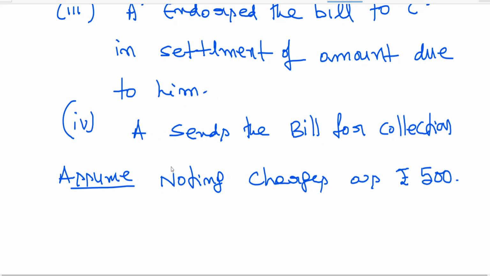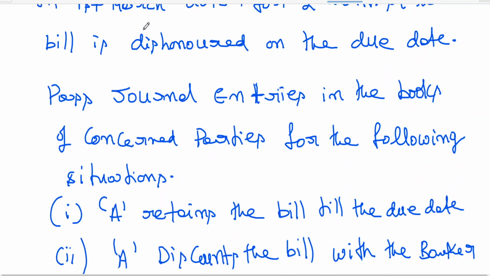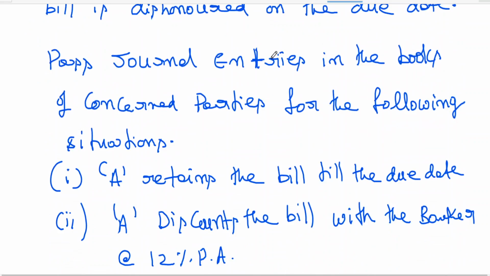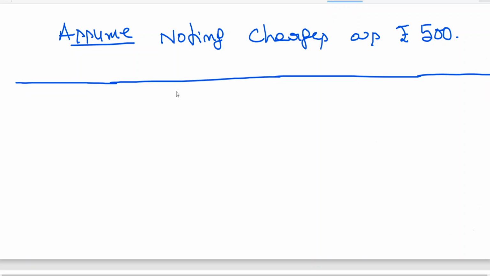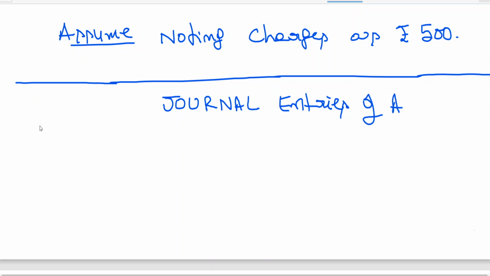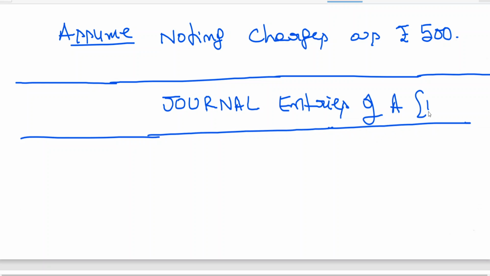Now I should give you the entries. So let me start writing the entries. Here I have told you A draws a bill on B for 50,000. Clear to all of you? So here, first let me complete journal entries of A. Journal entries of A as a drawer.